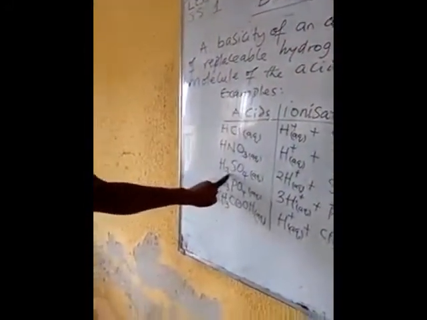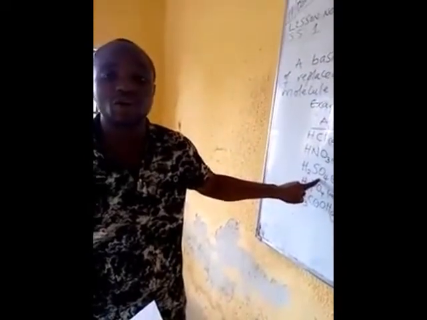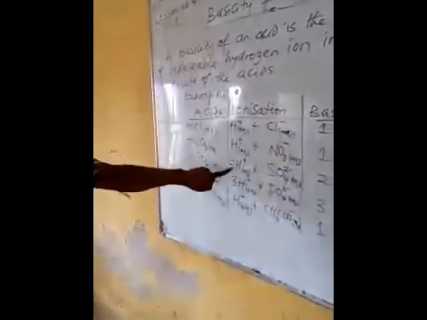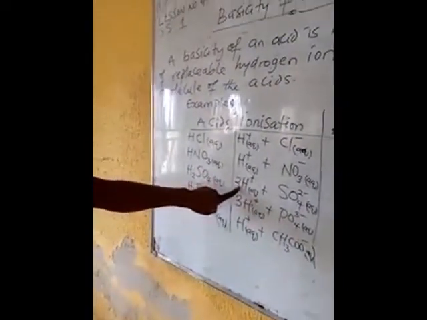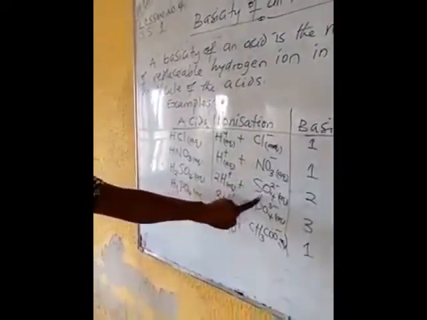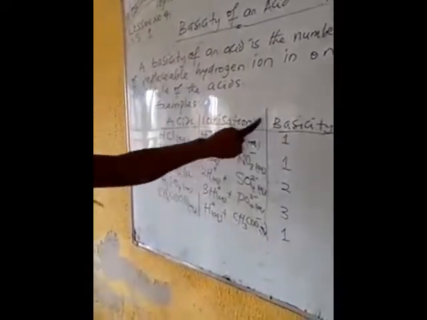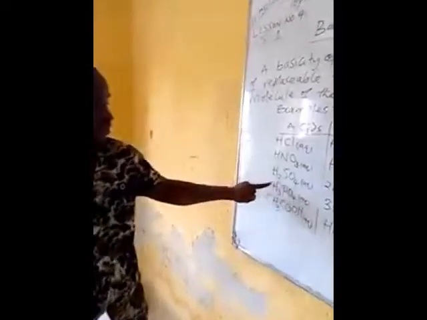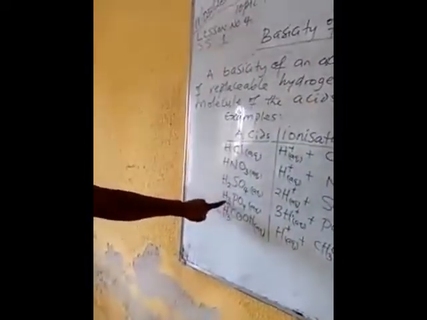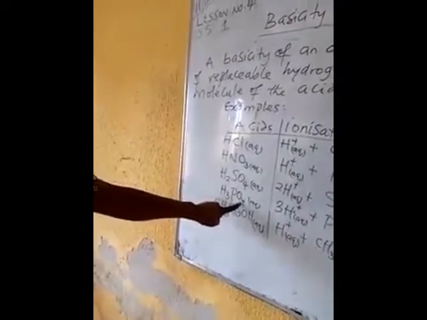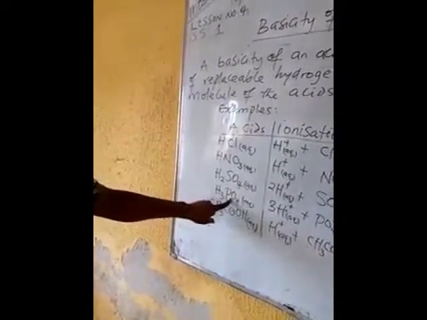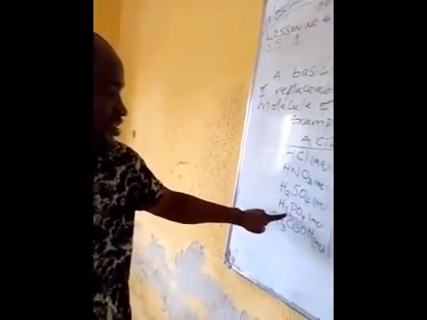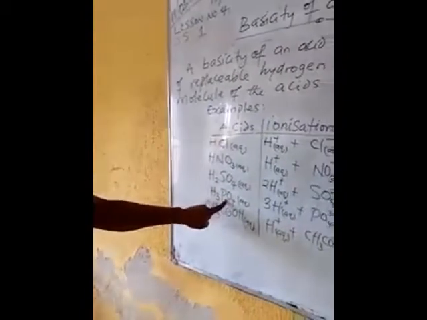Here we have H2SO4, which is tetraoxosulfate 6 acid. And this tetraoxosulfate 6 acid ionizes to produce 2 replaceable hydrogen ions and a negative radical. And this 2 indicates the basicity of this compound. And here we have H3PO4, this is called tetraoxophosphate 5 acid.